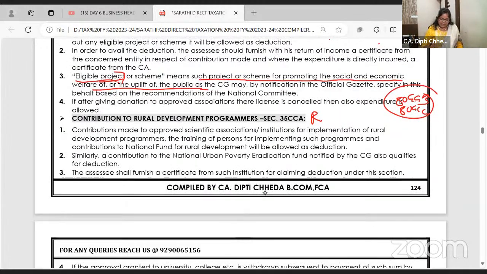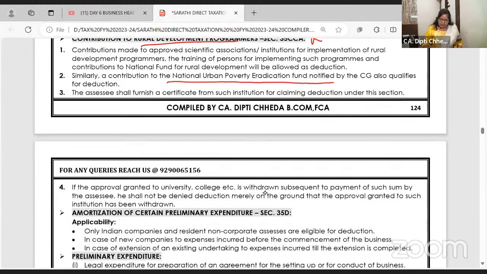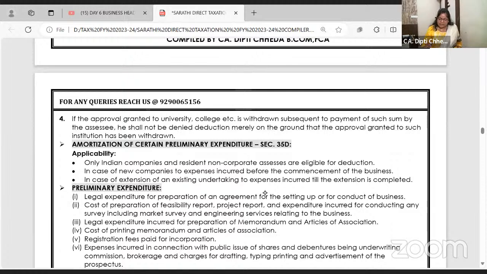Okay? Right. Same way, rural development program. Nowadays, so many activities are done for the upliftment of the people in the villages and all. So, under this National Urban Poverty Eradication Fund, if you donate or contribute, 100% of that expenditure is allowed.